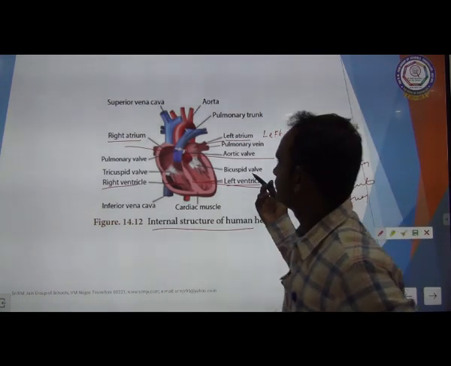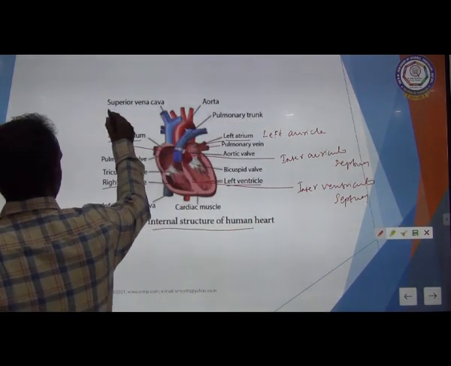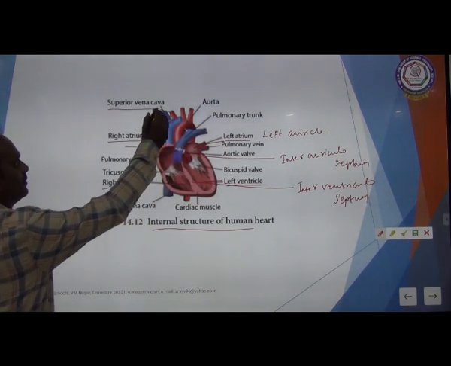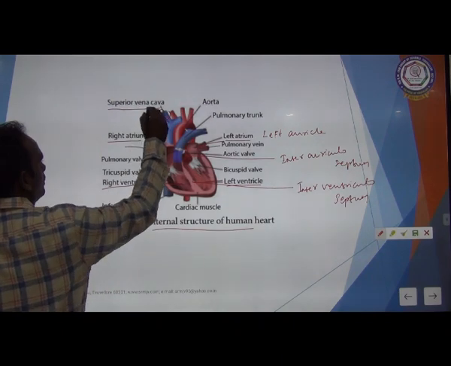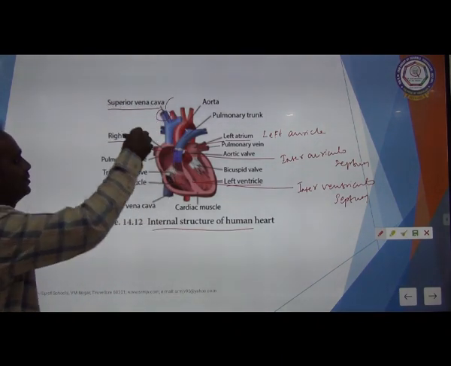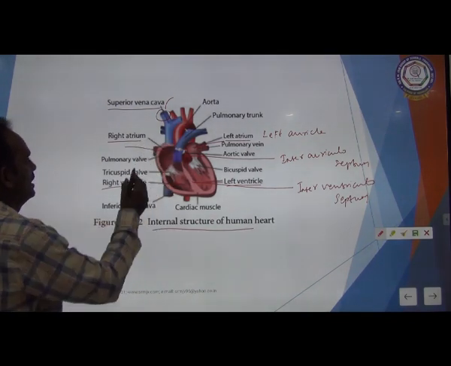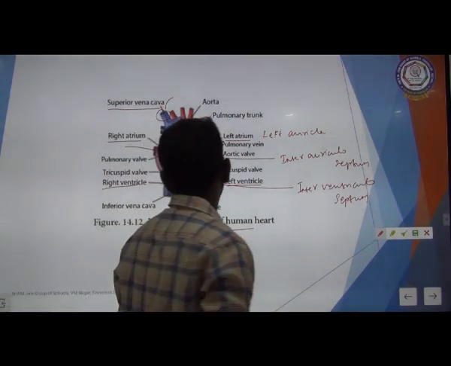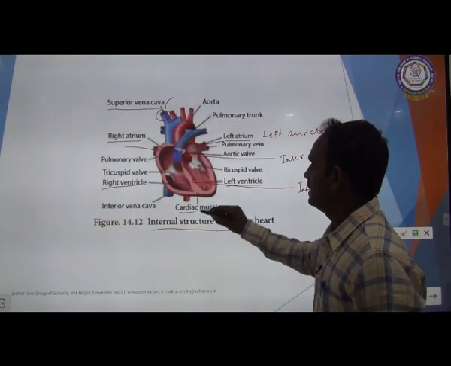See here, this is the superior vena cava. With the help of this, the blood goes to the right atrium. This is superior and this is the inferior vena cava. And this muscle is called cardiac muscle.